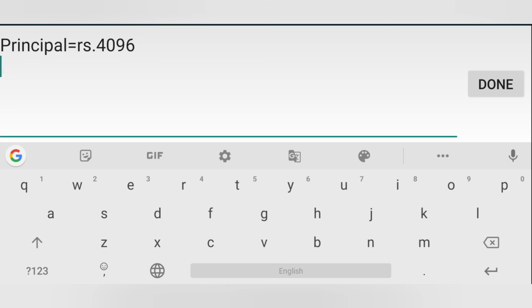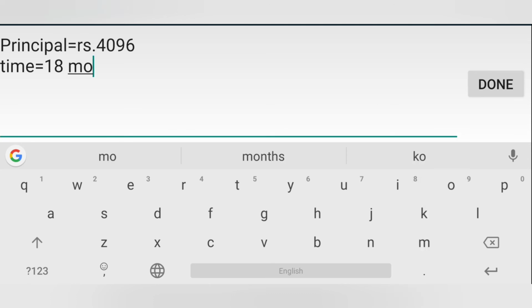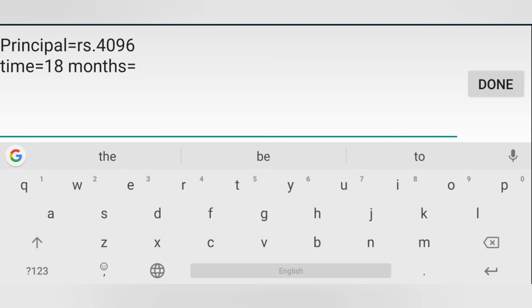and then time is given, that is 18 months. So time is equal to 18 months. We have to convert it into years. For converting 18 months into years, we have to divide 18 by 12.